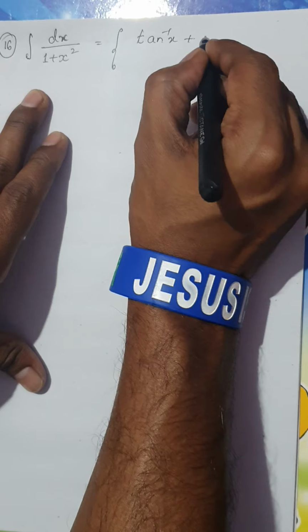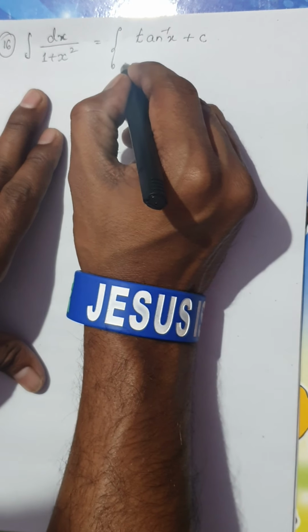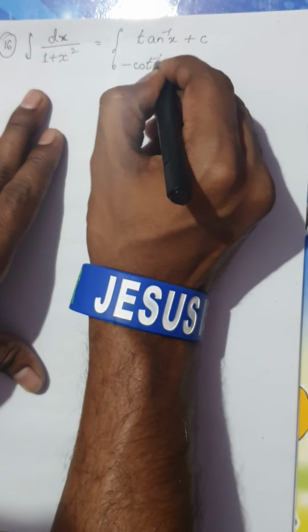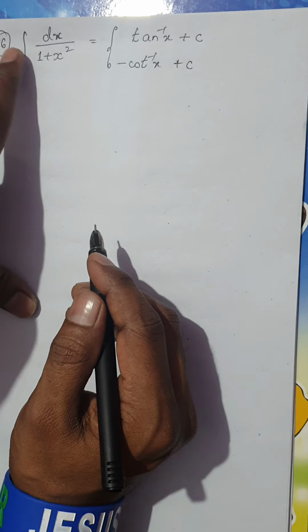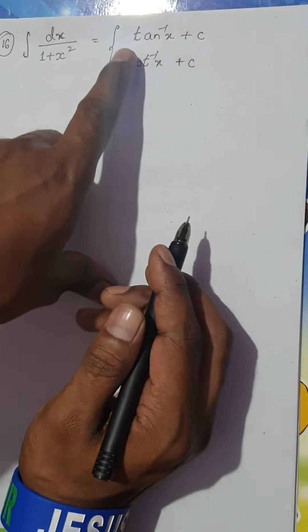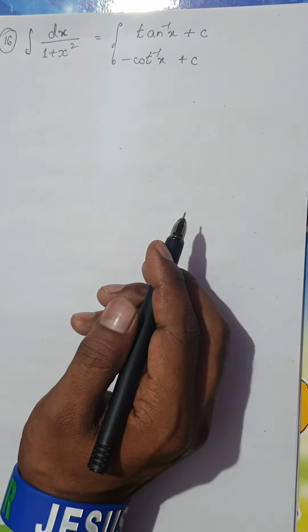So you can either write tan inverse of x plus c, or minus cot inverse of x plus c. Remember, for the integral of 1 by 1 plus x square, if it is tan inverse it is positive, and if it is cot inverse x it would be negative.